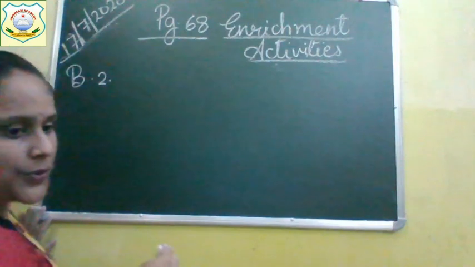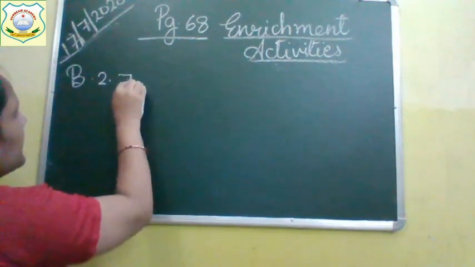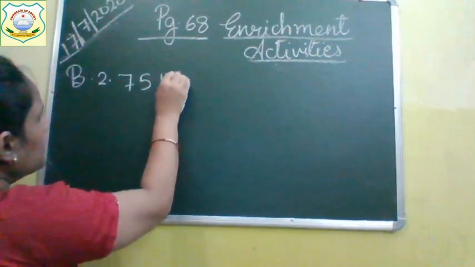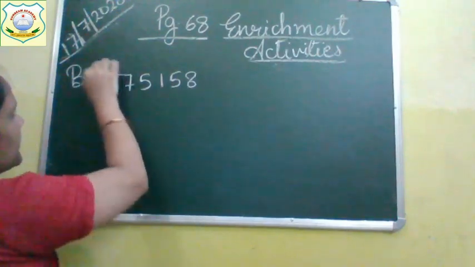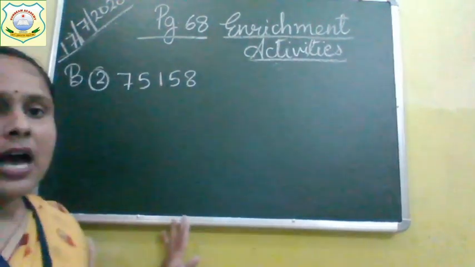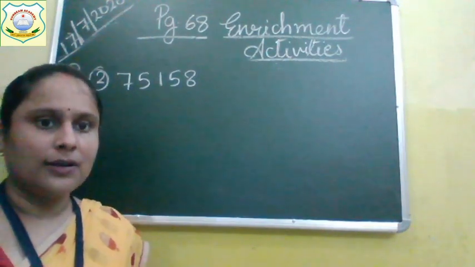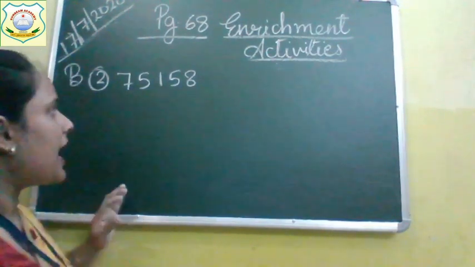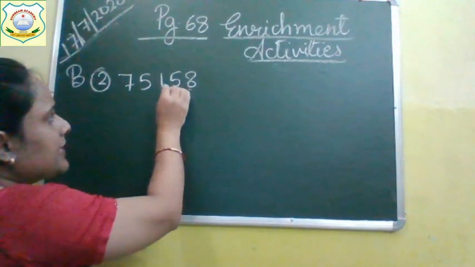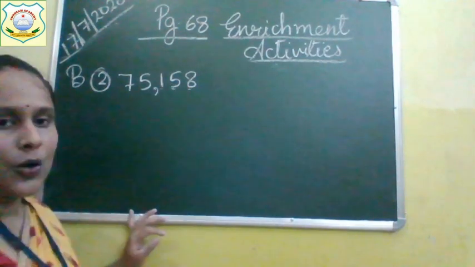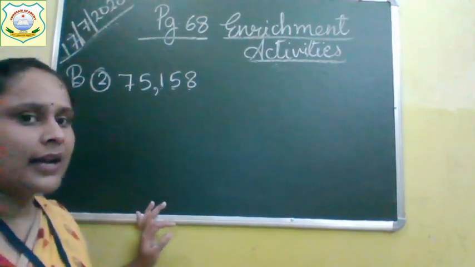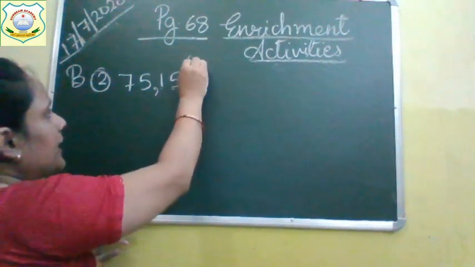The number given to you is 7, 5, 1, 5, 8. Now see, children, how to write this. First we will put the comma. Where will we put the comma? After ones, tens, hundred we will put a comma. Now read the number.